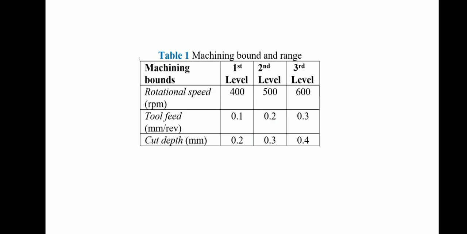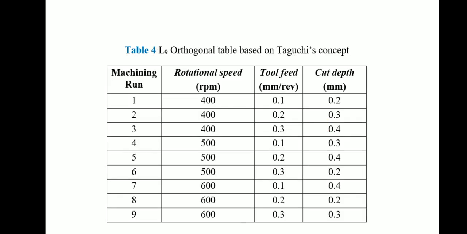and the machining bound and range are shown in the table. The machining bounds considered for this work are rotational speed, tool feed, and cut depth, and all the three machining bounds are taken at 3 levels. And L9 orthogonal table based on Taguchi's concept is presented. Totally 9 machining runs are carried out.